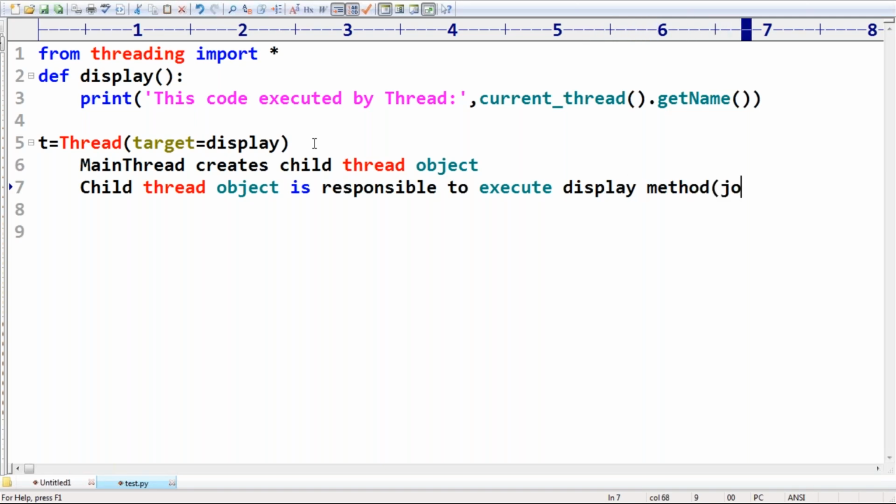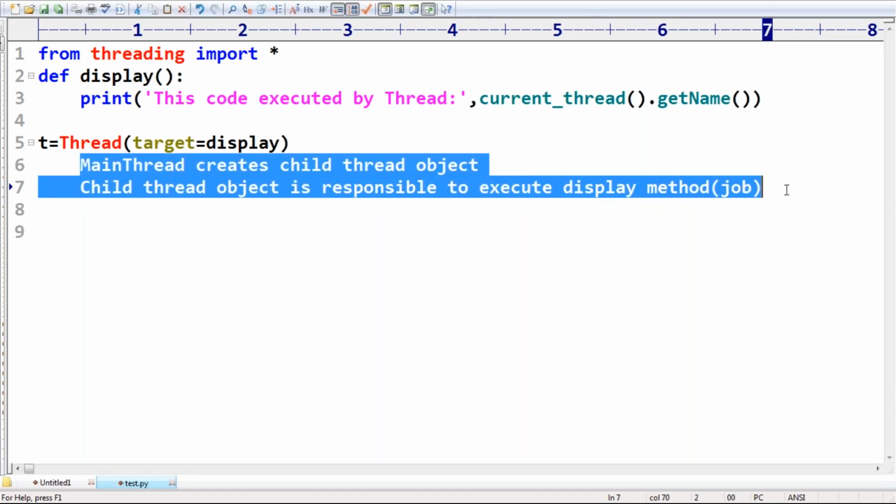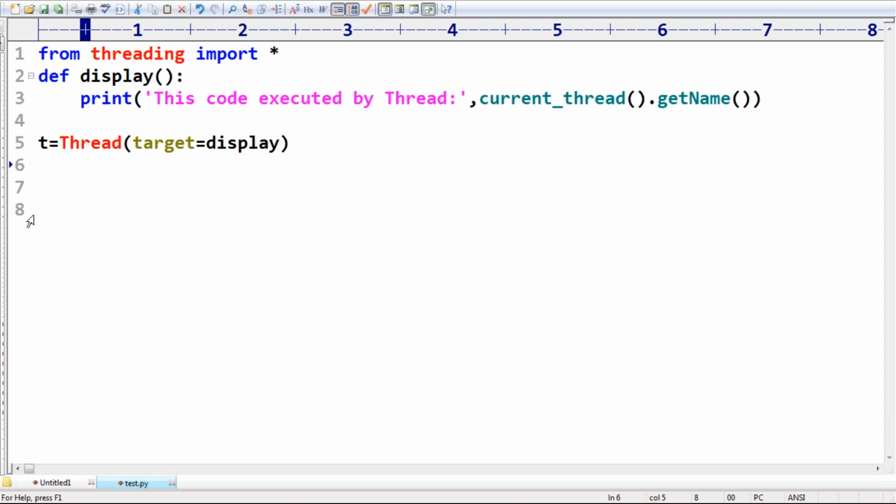This display method execution is the job of the thread. But what is the name of the child thread? I don't know. Python is going to give a name, I will show it. Don't worry about that. Now, t dot start.